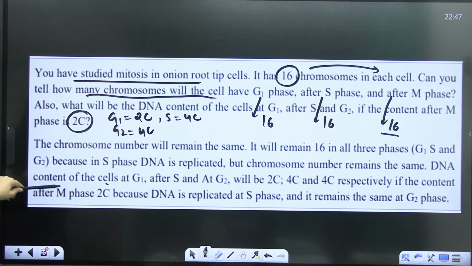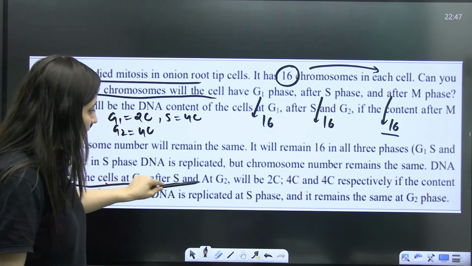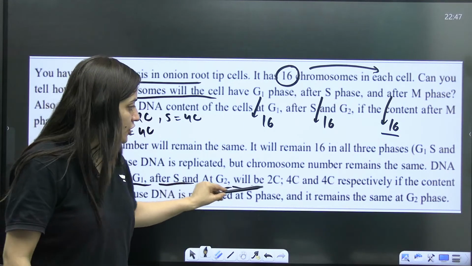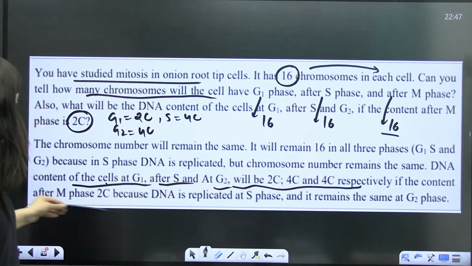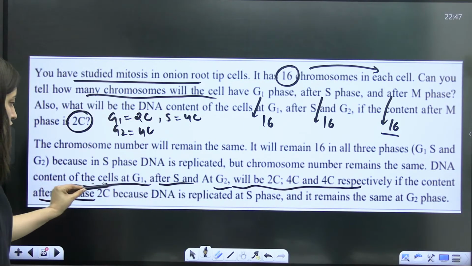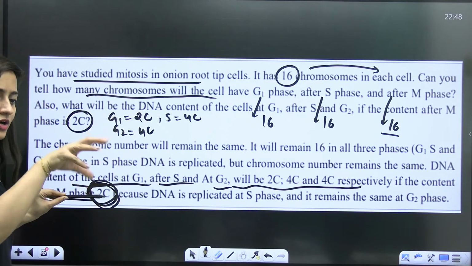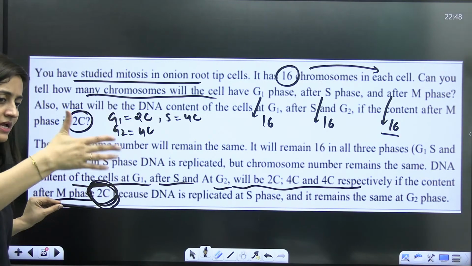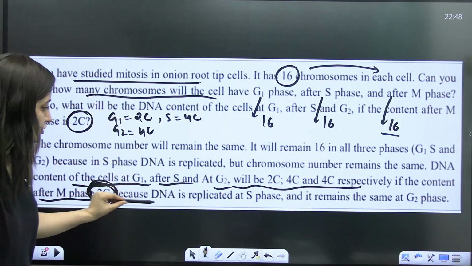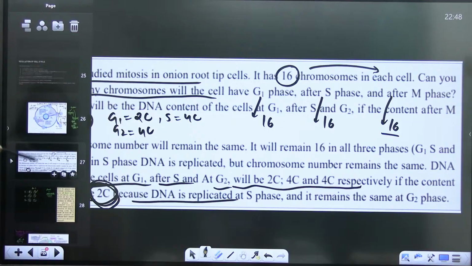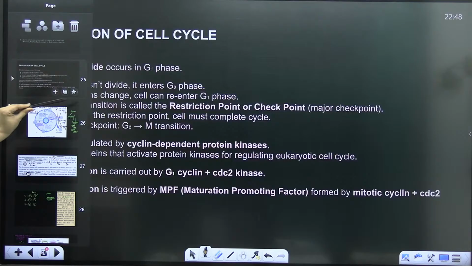So see this, DNA content of the cell at G1, after S at G2, will be 2C, 4C, 4C respectively. After M phase, it will become 2C, because both the daughter cells will have the same number of chromosomes and the DNA content will be 2C, 2C. Right? We will discuss it in the mitosis. When we start the mitosis, then it will be clear to you.